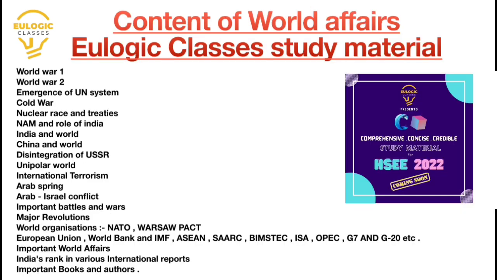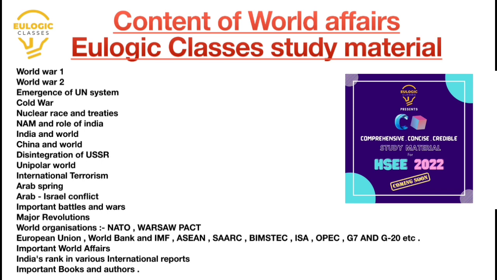So let me show you now the content of the World Affairs Eulogic Classes study material, just to show you how you can tackle the World Affairs syllabus one by one. As you can see the content: World War I, World War II, emergence of the UN system. In the UN system there are a lot of things: UN organizations, what are the reports published by those organizations and all, okay?